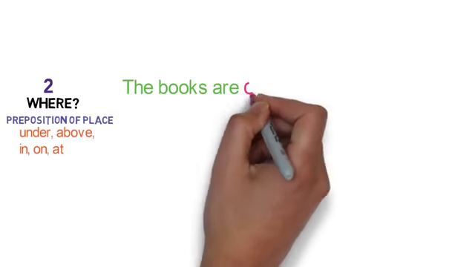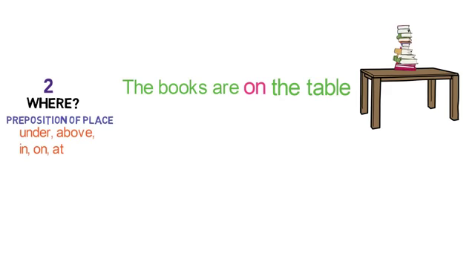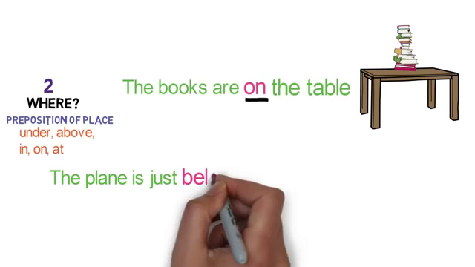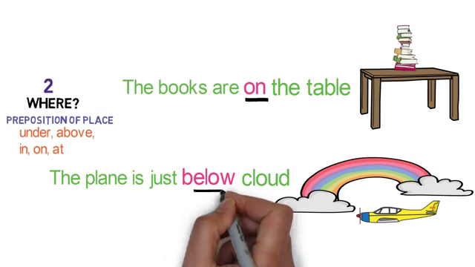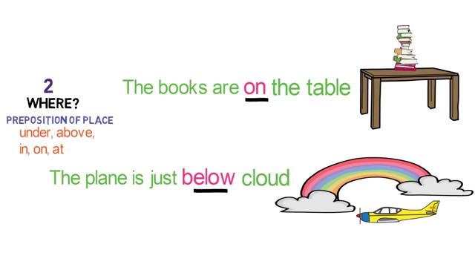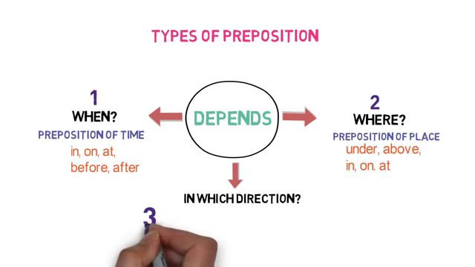The books are on the table. Now where are the books placed? They are placed on the table. Here on describes the link between table and books. Hence it is a preposition of place. The plane is just below the cloud. Where is the plane with respect to the cloud? It is just below. Here below is a linking word. Remember, this preposition provides where the thing is with respect to another. Now let's look into the next type.